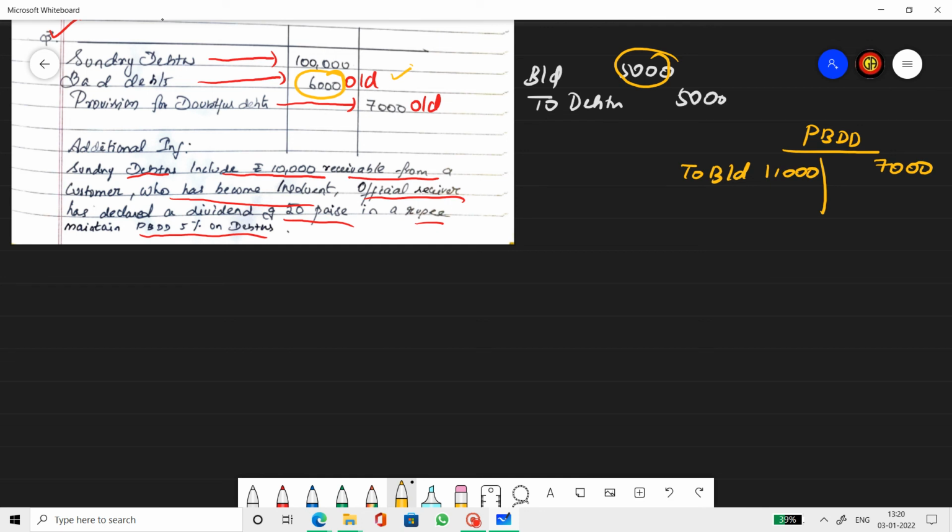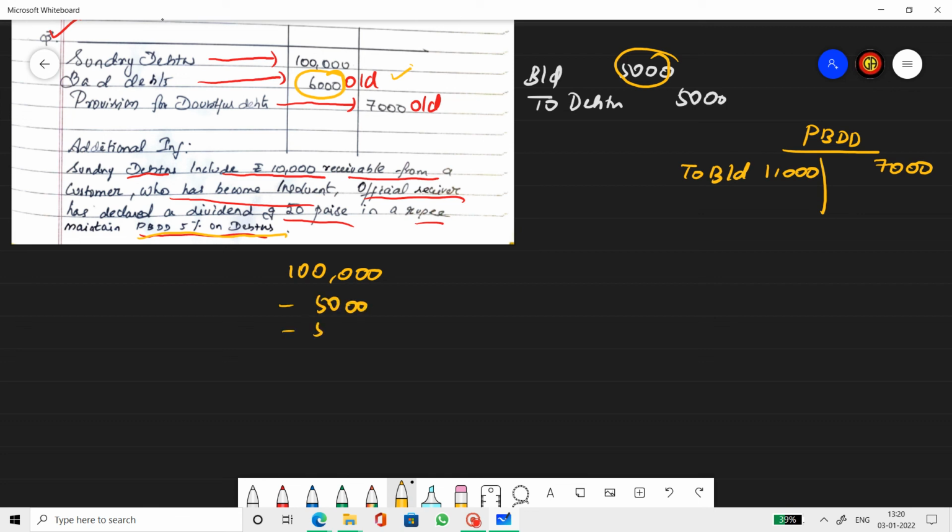Now we need to record the closing provision. Well, we know that closing provision is 5% on debtors. Well, it's 5% only on the doubtful debtors, not on bad or on good. All right. So out of 1 lakh rupees, 5,000 is bad, right?